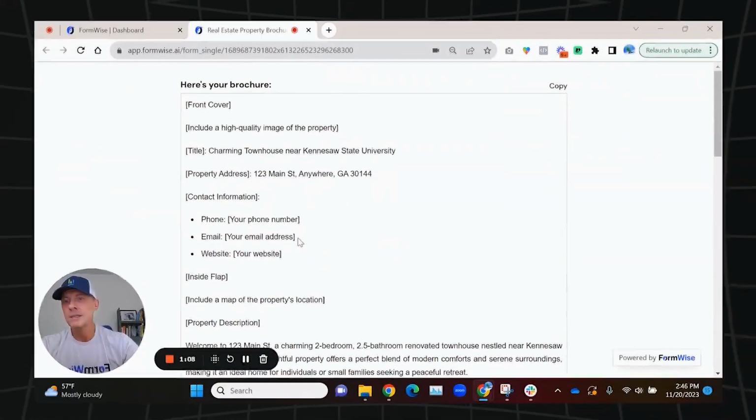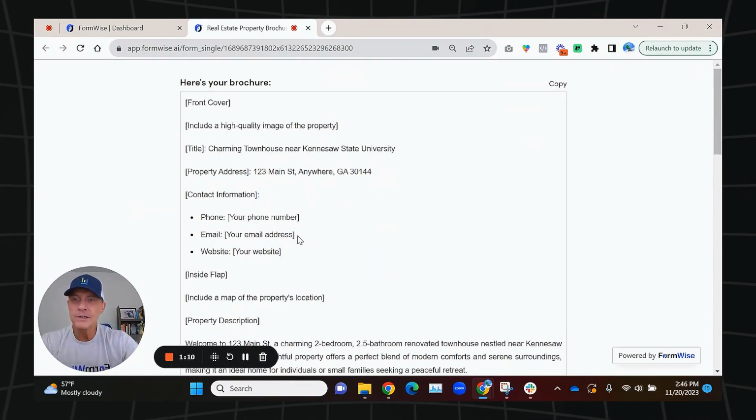Now, again, I know you're thinking, well, why wouldn't I just go to ChatGPT and do this myself? A, your clients may not know how, and you're actually saving them a step or two by creating some custom prompts when you set up these forms. And instead of your client having to copy paste that whole prompt and replace the words inside of ChatGPT, all they have to do is type it in, and then it's automatically going to put the information that they put in into the prompt that you've created and spit that back out.